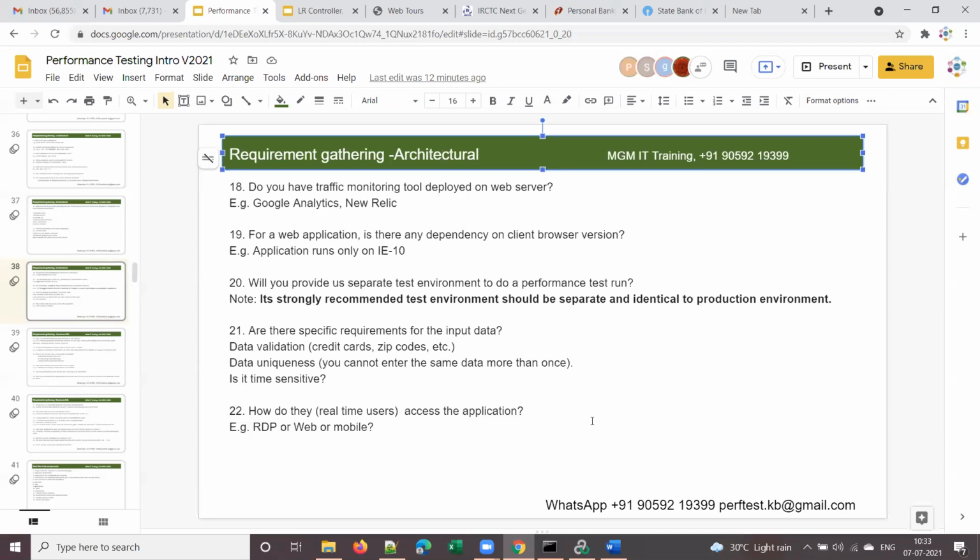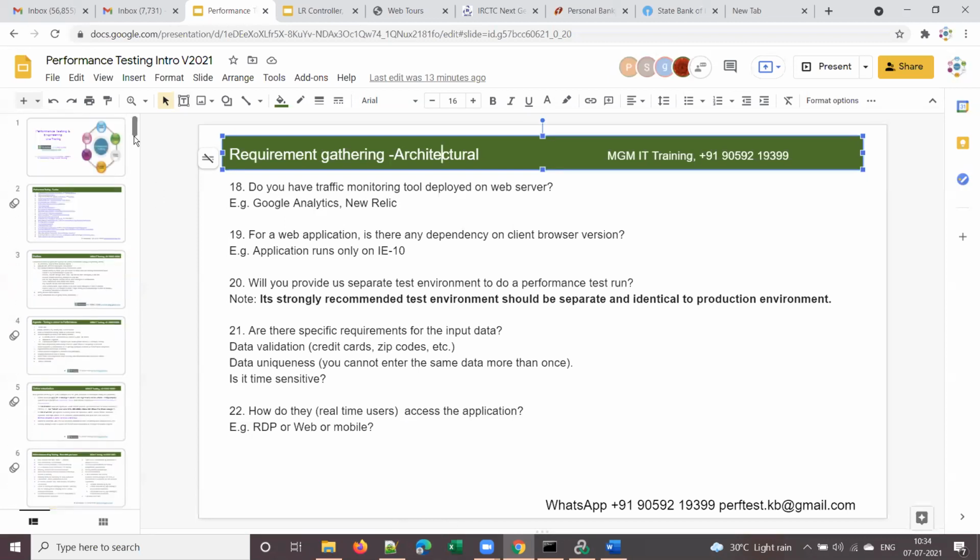JMeter has different plugins. So we have to see if JMeter supports the protocol with the help of a plugin. If it doesn't have a plugin or add-on or extension, then we have to go for some other tool which supports that. I have shown you some, let me show you one more.